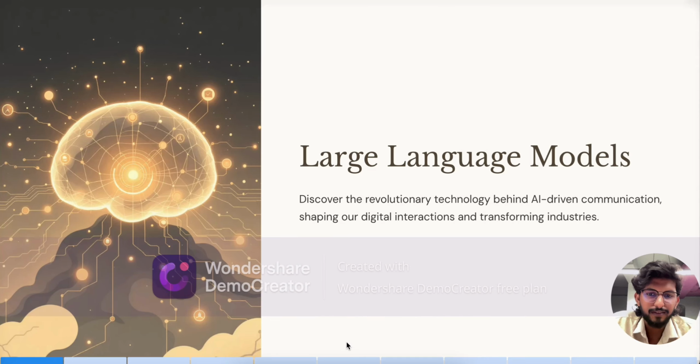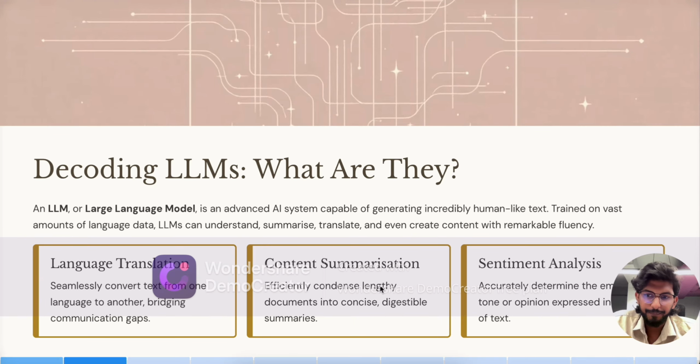Hi, I'm Ajmal. Today we are going to learn about large language models. Let's decode what is an LLM. LLM is nothing but large language models. It is an advanced AI system capable of understanding and generating human-like text.